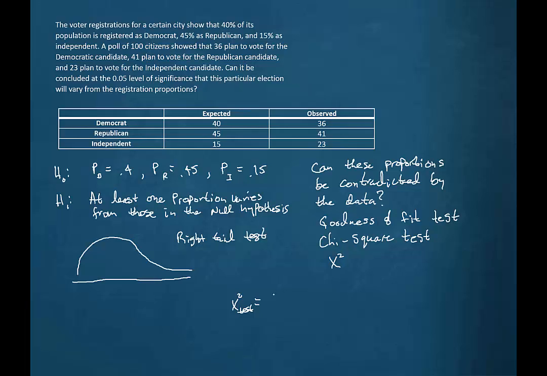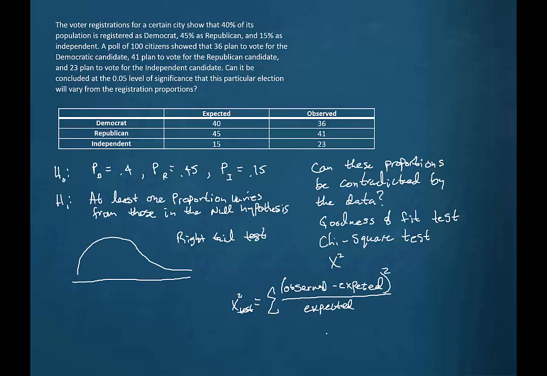Here's what the formula looks like. We're going to add up, so there's a sum symbol. We're going to take observed values, and we're going to subtract from them the expected values. And then we're going to square that and then divide it by the expected value.